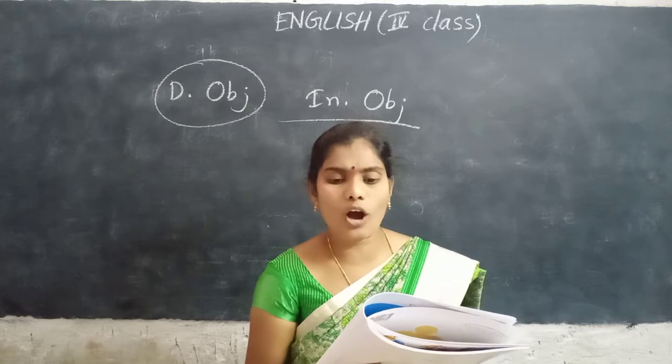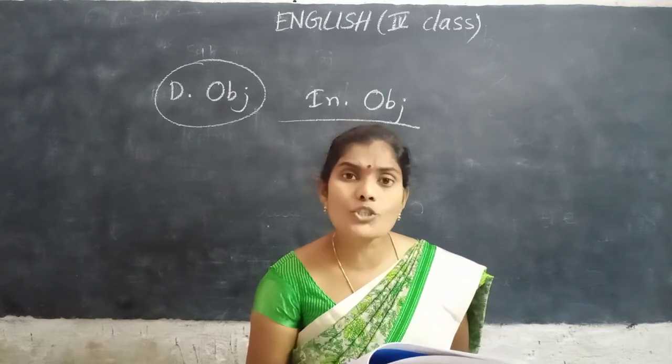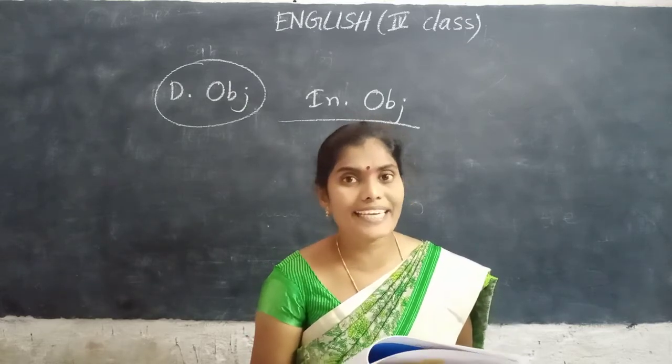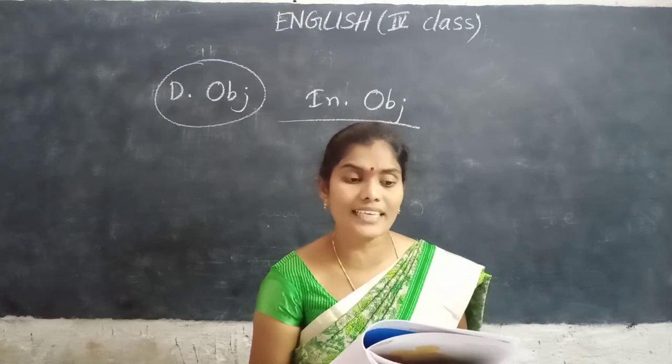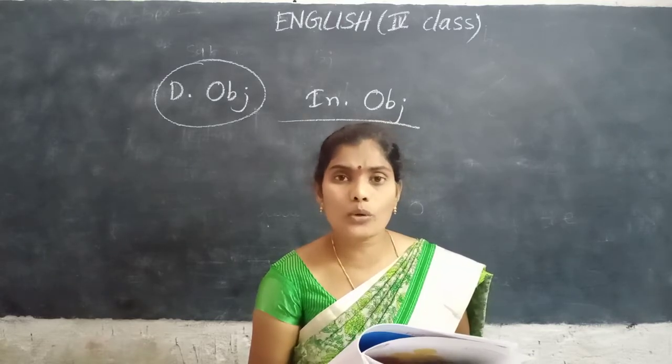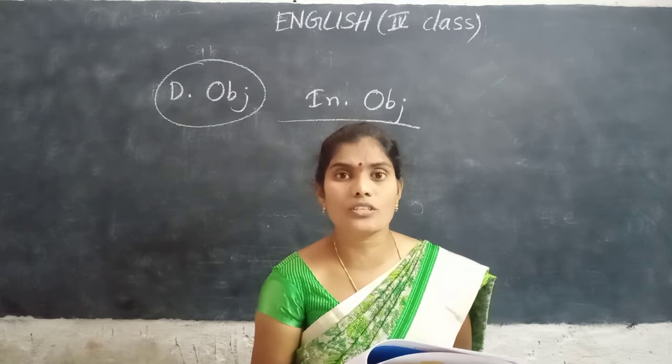She sold a doll to the tourist. What did she sell? A doll. Doll is the direct object. Circle. Tourist is the indirect object. Underline.